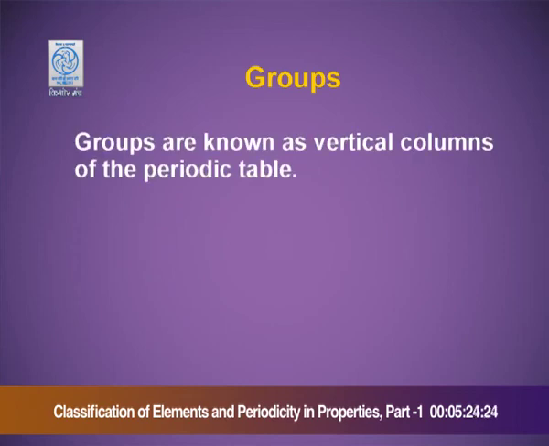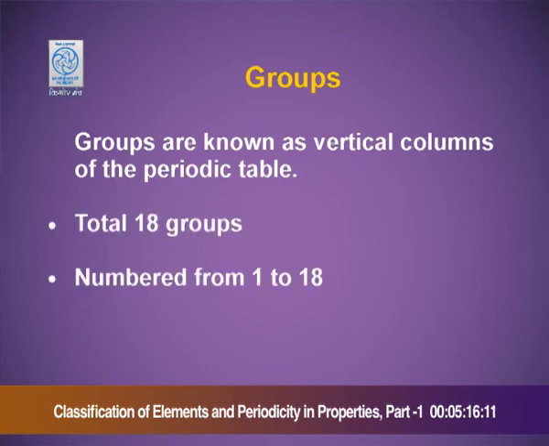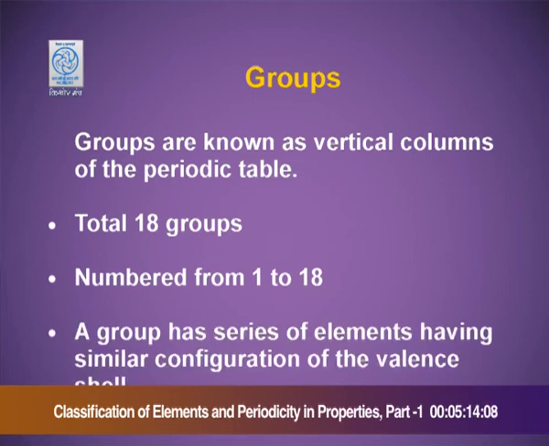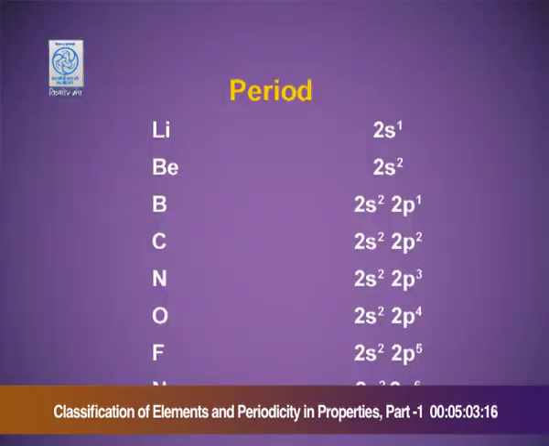Groups. The vertical columns of the periodic table are known as groups. In total, there are 18 groups numbered from 1 to 18. A group has a series of elements having similar configuration of the valence shell. Now let me give you one example. This is the second period, from lithium to neon.